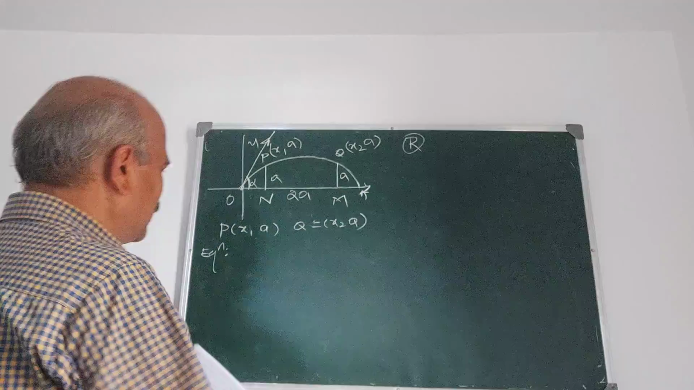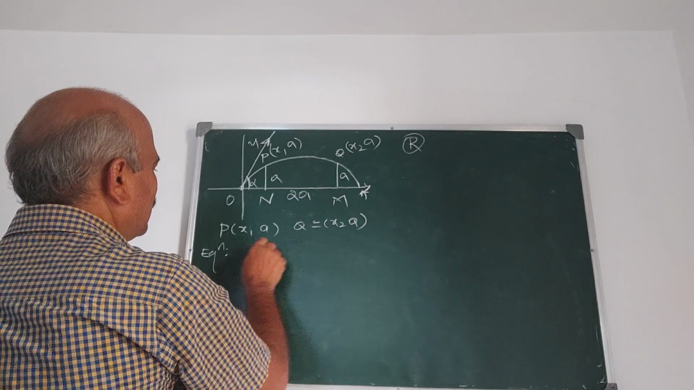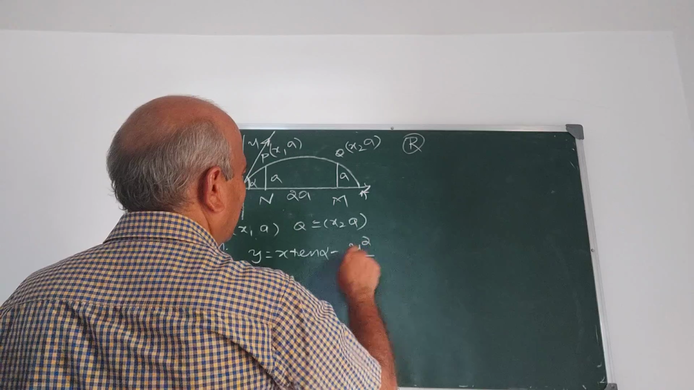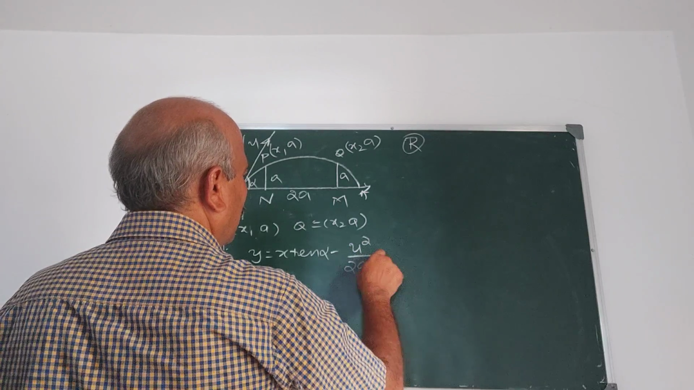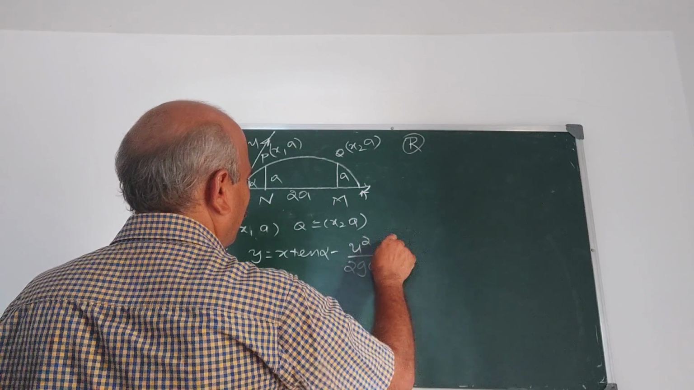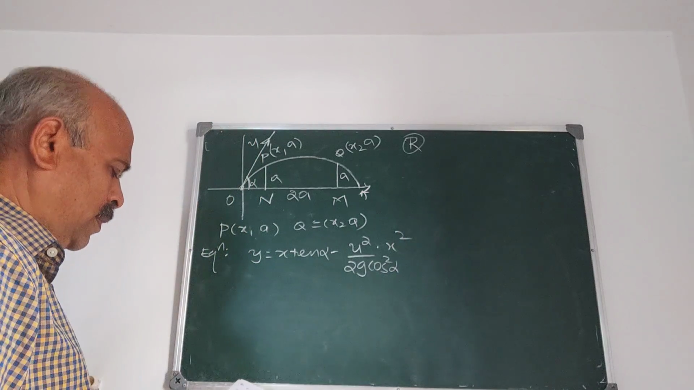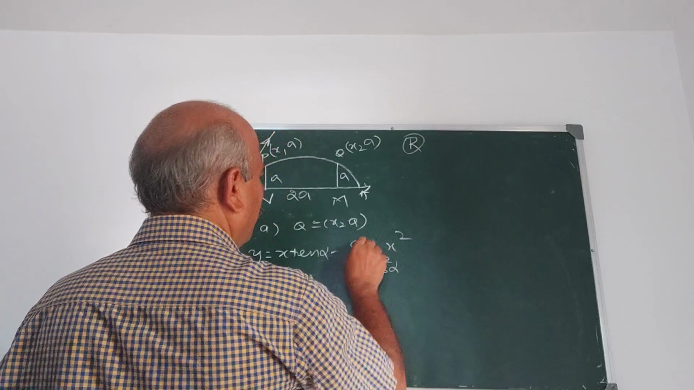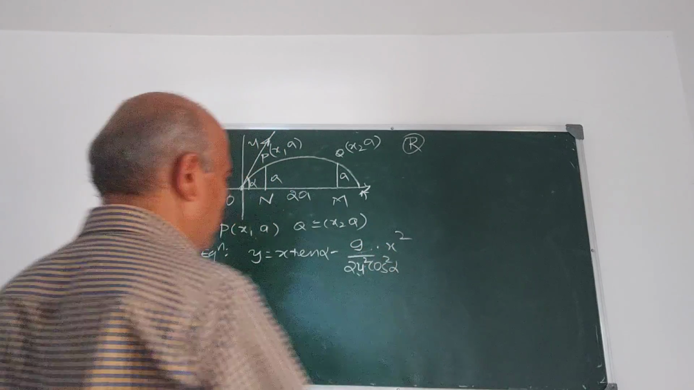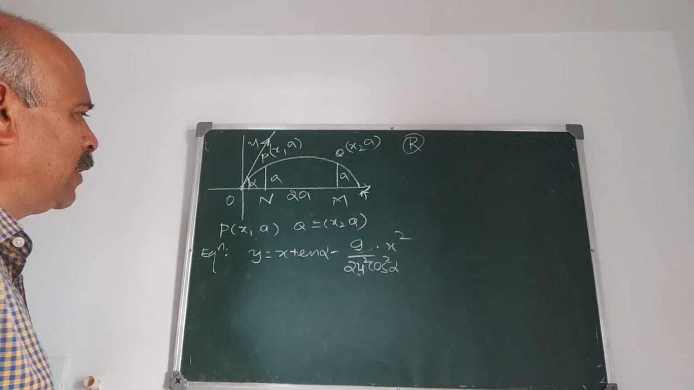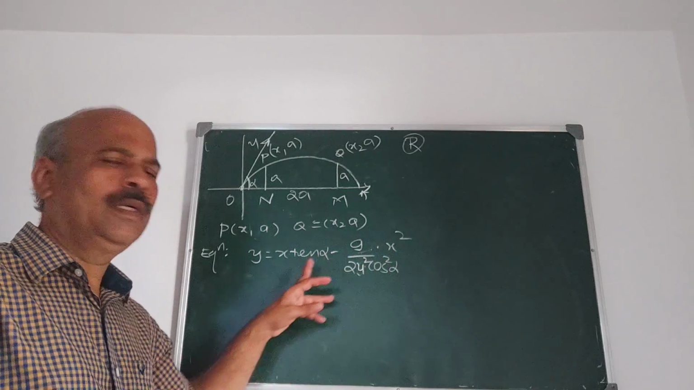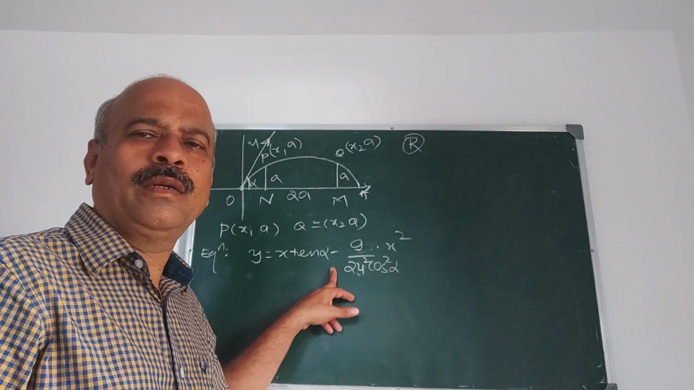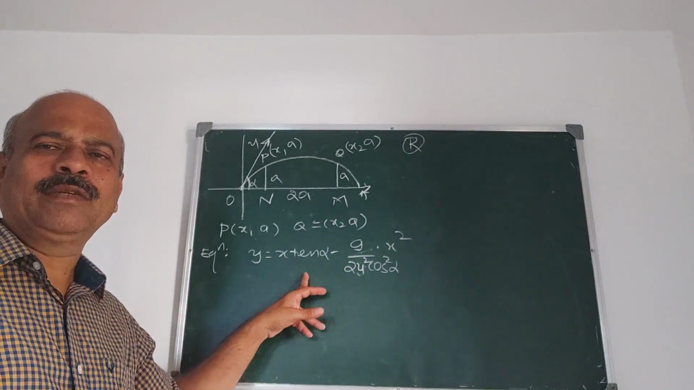Equation of the path, that is trajectory, is y is equal to x tan alpha minus g by 2u square cos square alpha into x square. This is the equation of the projectile. At the very beginning of the topic, we have derived the equation of the projectile. This is the equation.